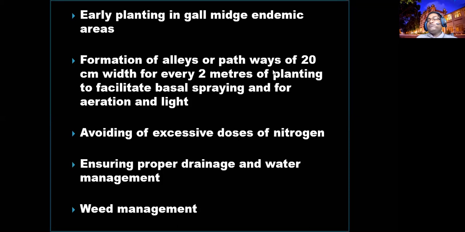Formation of alley pathways in between the rows of paddy cultivation. If you are planting a 5 meter width, again you allow a gap of 30 centimeters or more, up to 90 centimeters, a no-plant zone. Then again another strip of rice paddy. If you are cultivating like that, you can apply basal sprays instead of aerial or foliar spraying. An aerial spray can sometimes harm the spiders.